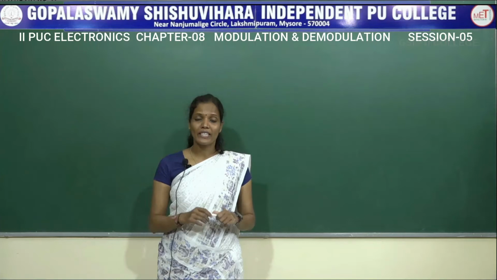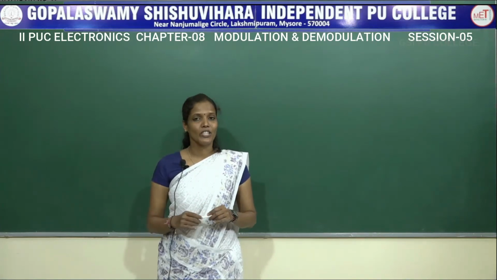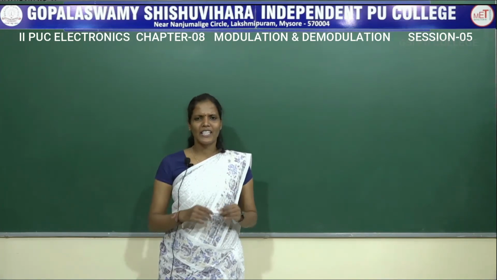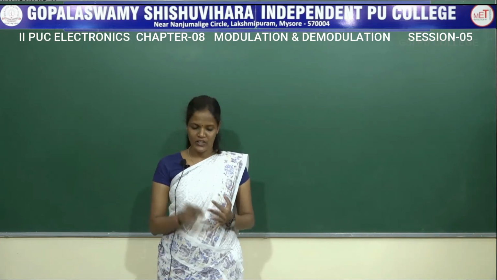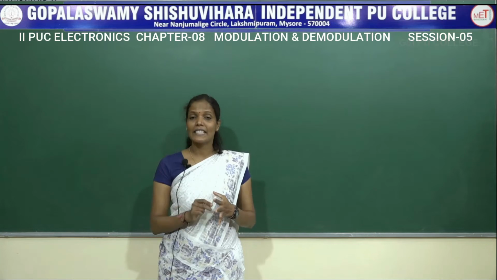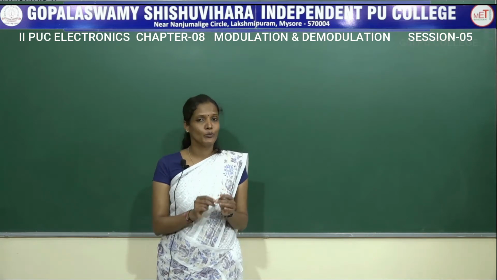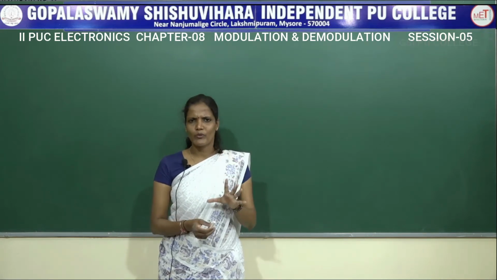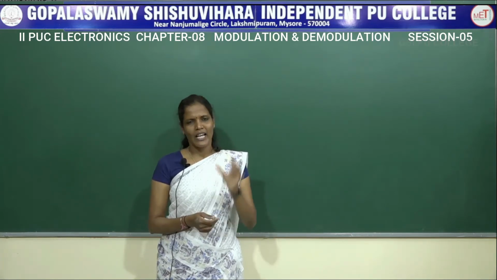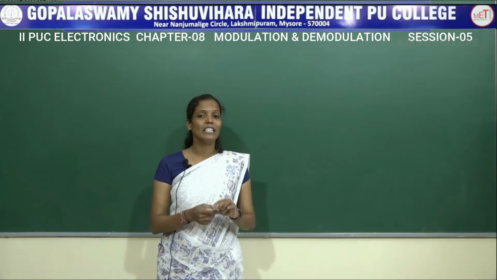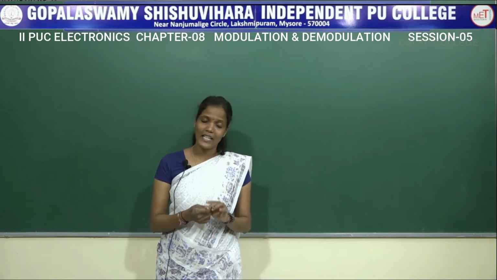This is the 5th session of the 8th chapter, that is modulation and demodulation. In the last few sessions we discussed what is modulation, different types of modulation, need for modulation and the instantaneous equation of an amplitude modulated wave. We also solved some of the problems with respect to the AM waves or the amplitude modulated wave, and we derived an expression for the modulation index in terms of Vmax and Vminimum.